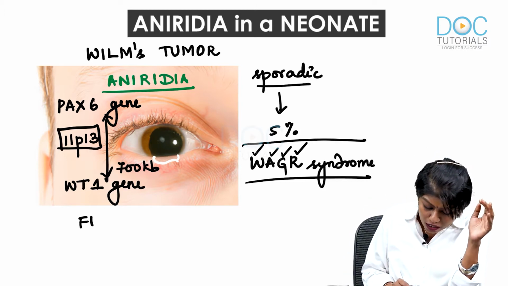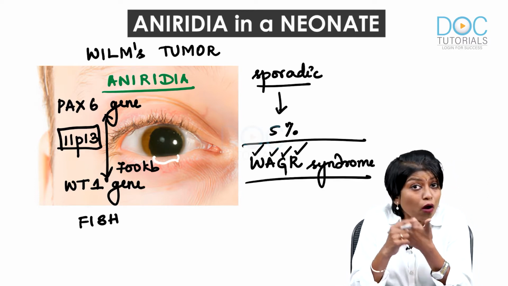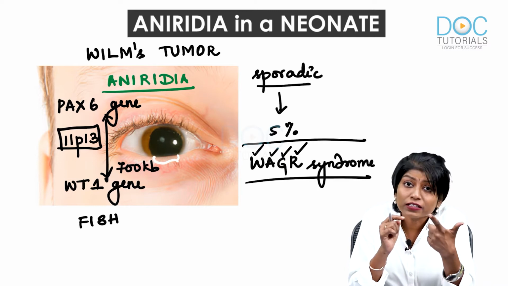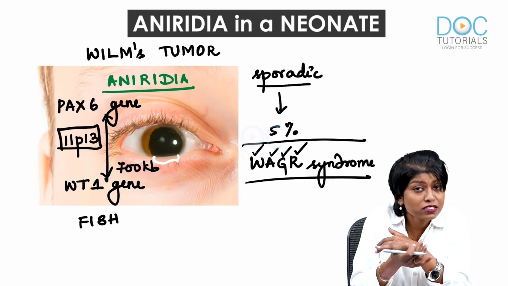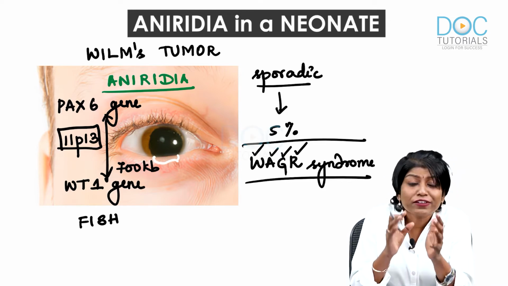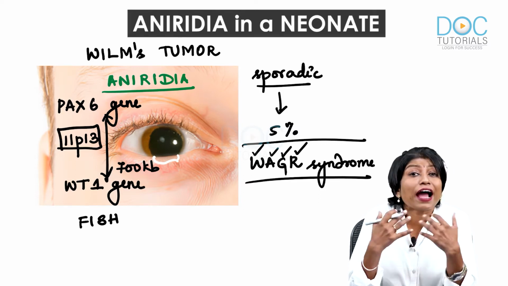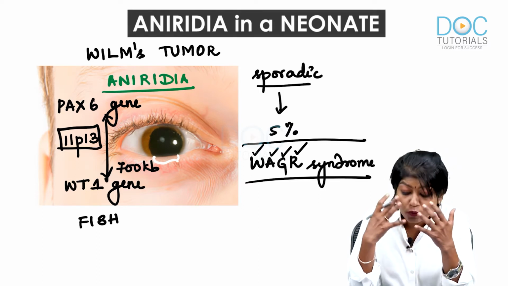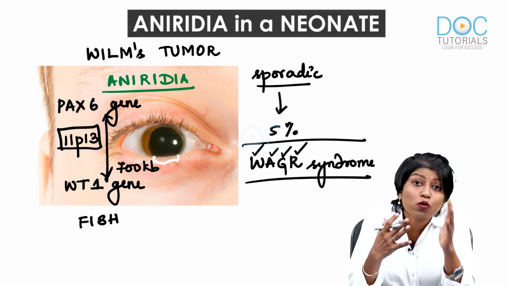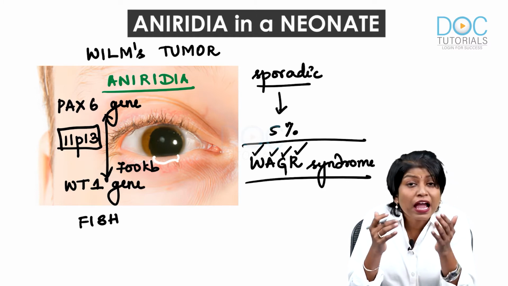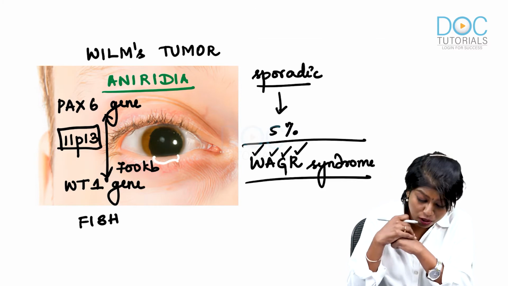We can do a FISH screening, we can use a FISH technique to look for these mutations, or better, we can look for deletion analysis. Deletion analysis you can do by gene array techniques or by PCR techniques. So I am definitely going to run through this. This is one of the latest things that as an ophthalmologist I should know, so that when I see a baby with aniridia, I think of a subsequent risk of Wilms tumor as part of WAGR syndrome. This is all that I wanted to tell you as an ophthalmologist.